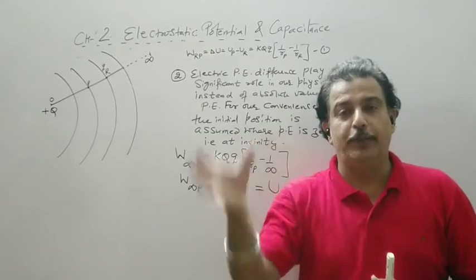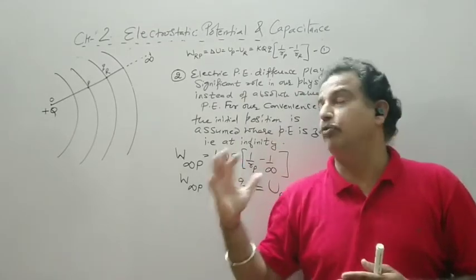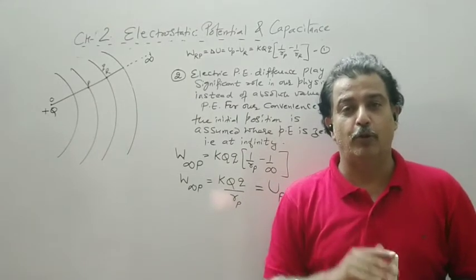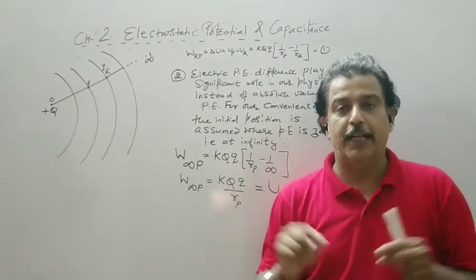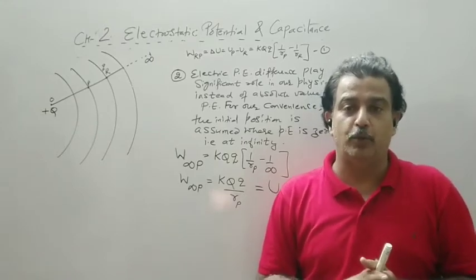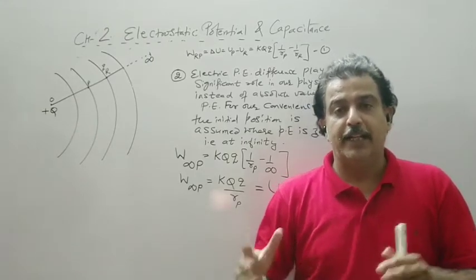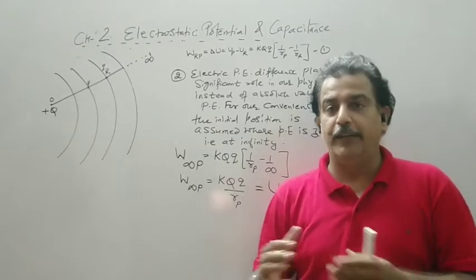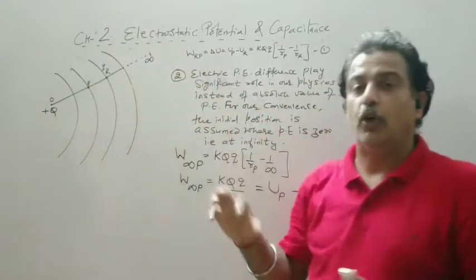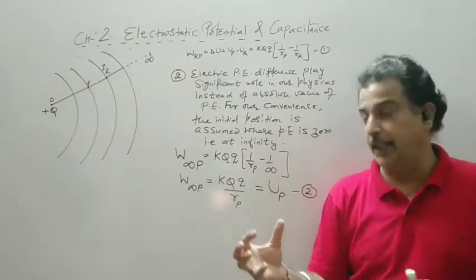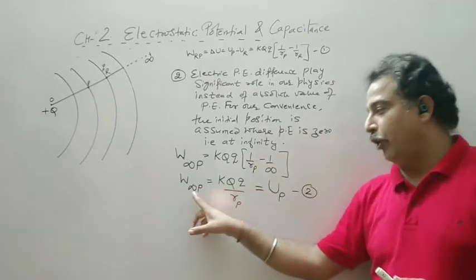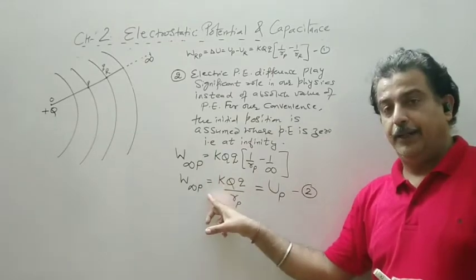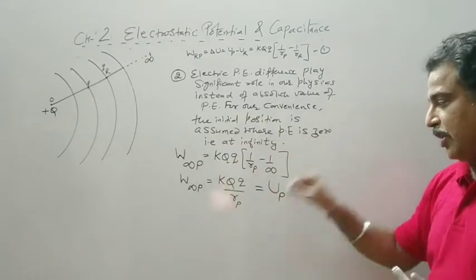The work required to be done, same definition which we did in the last lecture, by external force, and within brackets we mention the external force should be equal in magnitude and opposite in direction to the electric force, that is minus Fe, in moving charge Q, now the movement should be without accelerating, from infinite, meaning outside the field, to a point P.